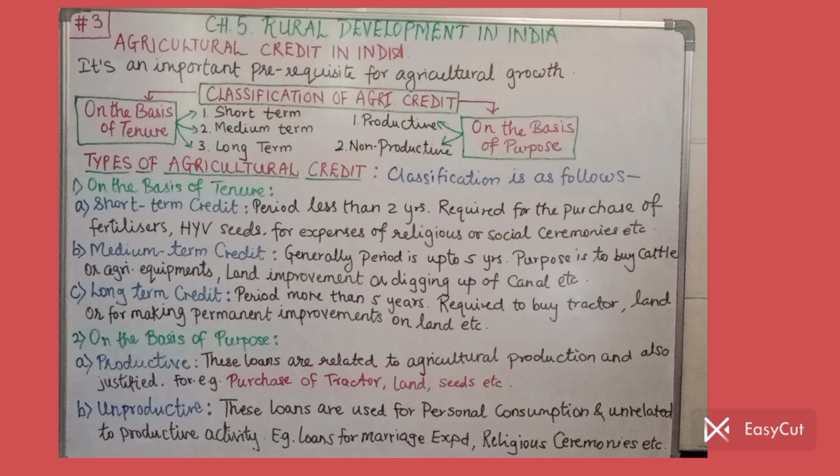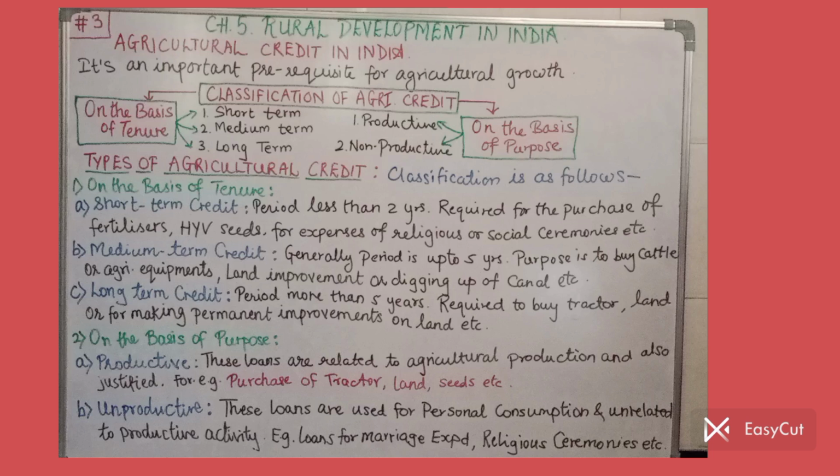Then third one is long term credit. From the name itself we come to know long term means for a longer period of time. The period of this credit is more than 5 years, and it is required to buy some heavy things such as heavy tractors, for which a huge amount is required, or buying some farmland, or making some permanent improvements on the land which may require huge expenses.